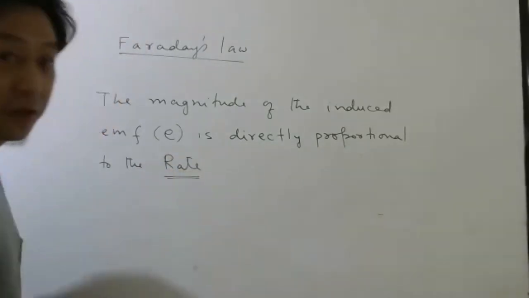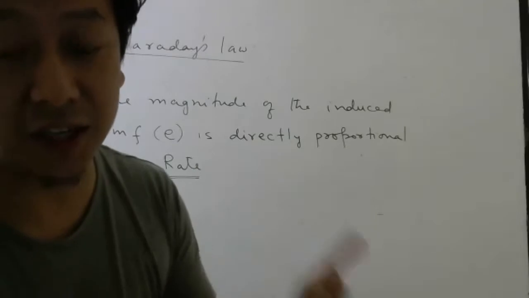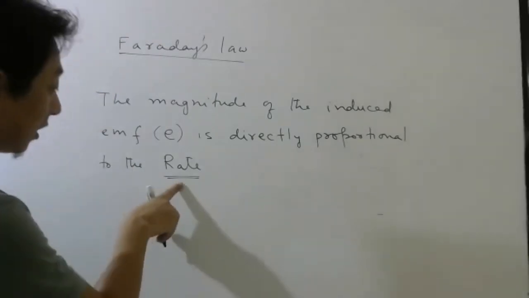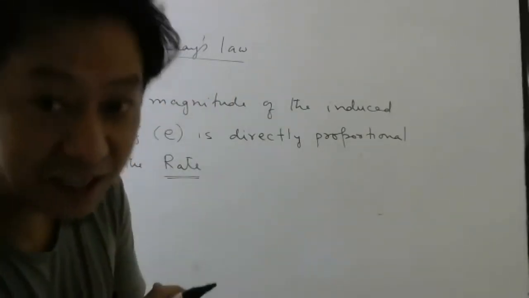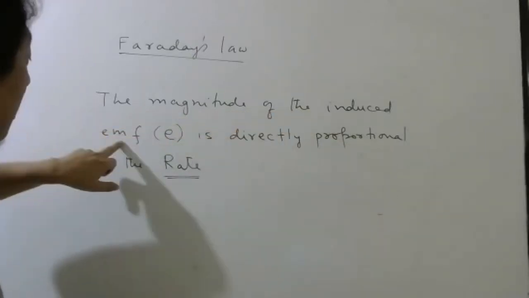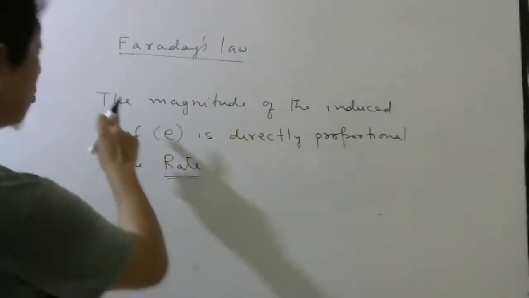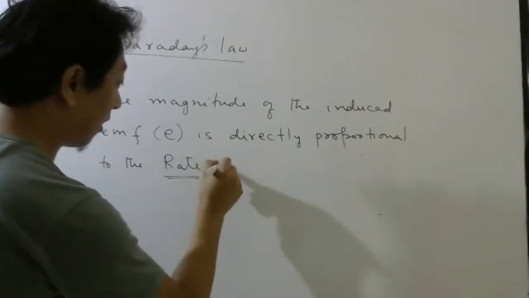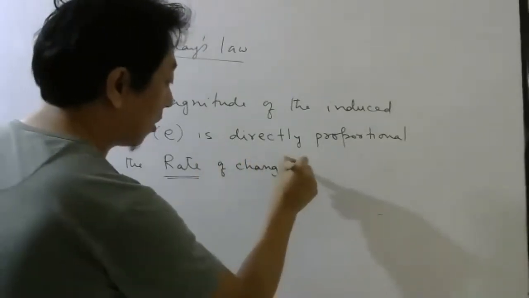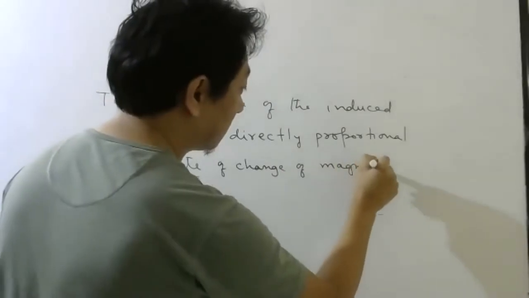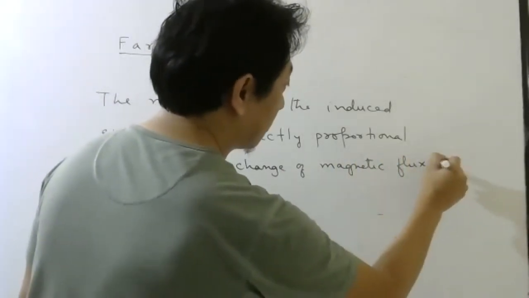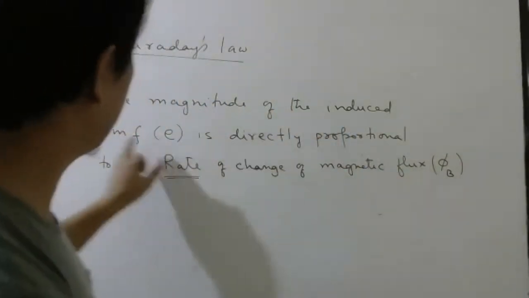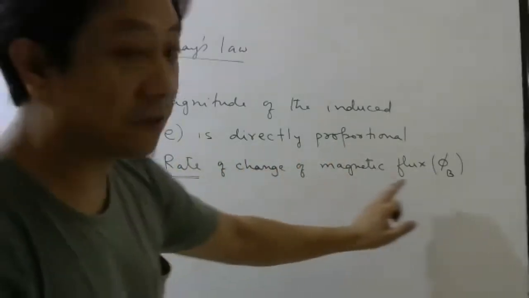The word rate is important. The faster you do, that means more rate. If you score more runs in fewer overs, we say more run rate. So if your rate is more, which means you take less time, more EMF is produced. That's why it is directly proportional. So the magnitude of the induced EMF is directly proportional to the rate of change of magnetic flux.